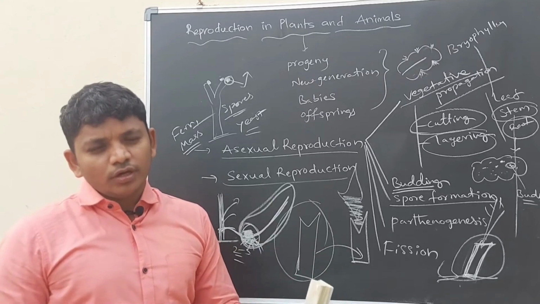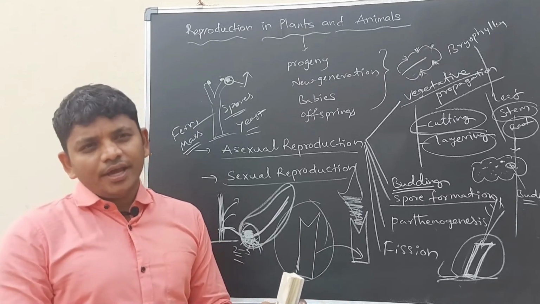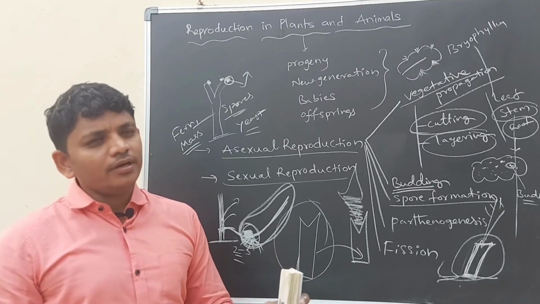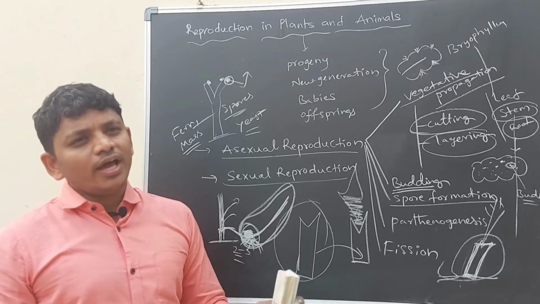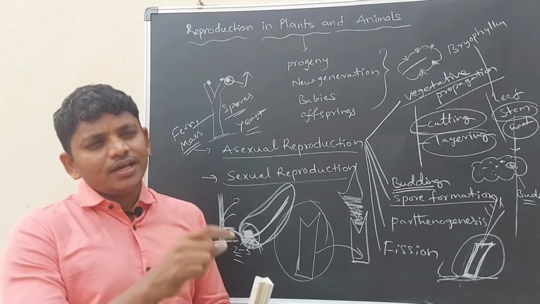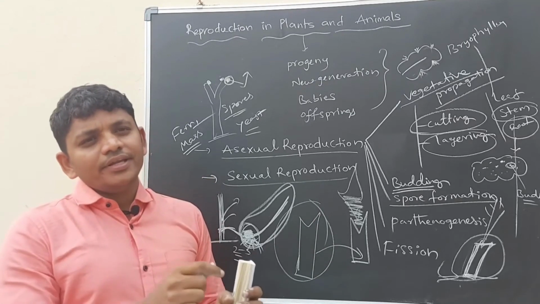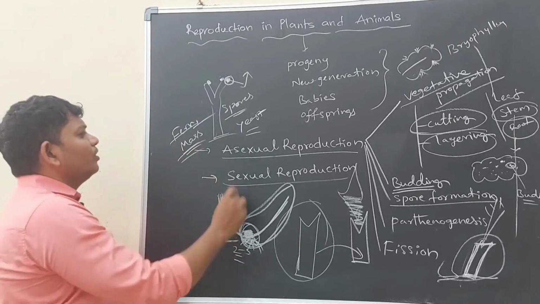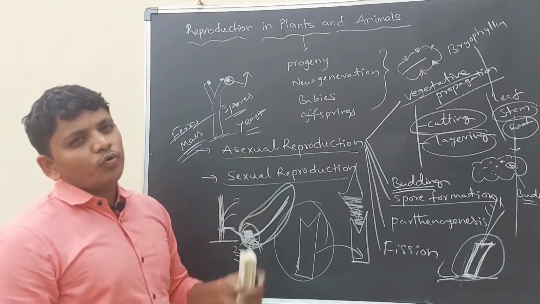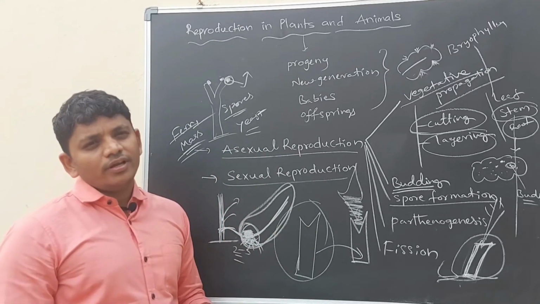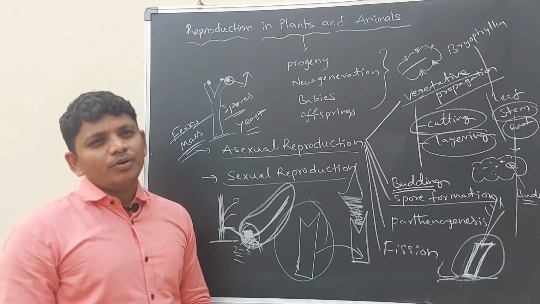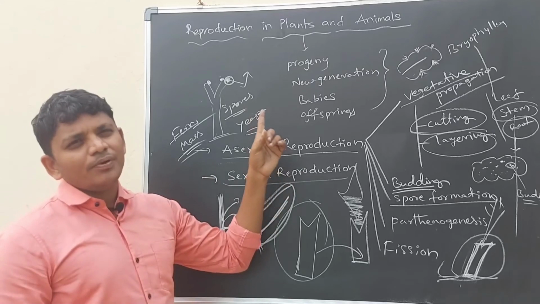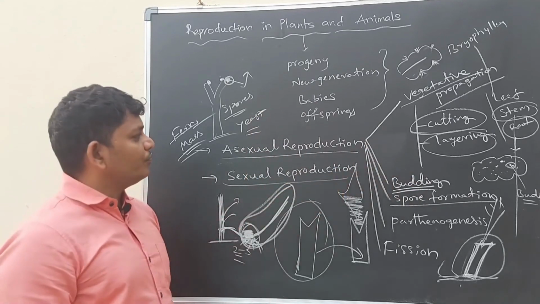Whenever it reaches the soil, it should have moisture or water. So water is a suitable condition for the germination of the spore. So water is an essential material for the germination of the spore. So generally fern plants and moss give spores. Whenever these spores reach the soil or water, they will germinate and grow as an individual. So this is also a type of asexual reproduction. A single plant is giving rise to new plants.